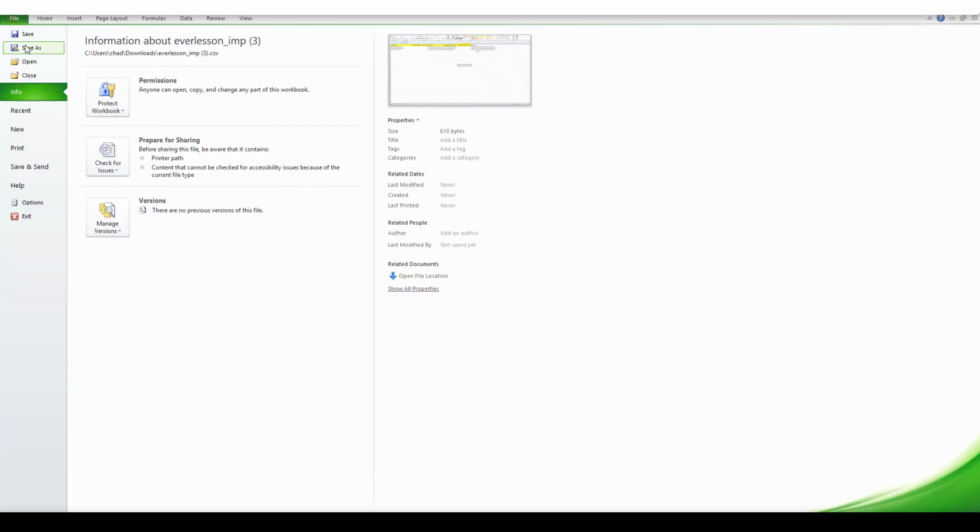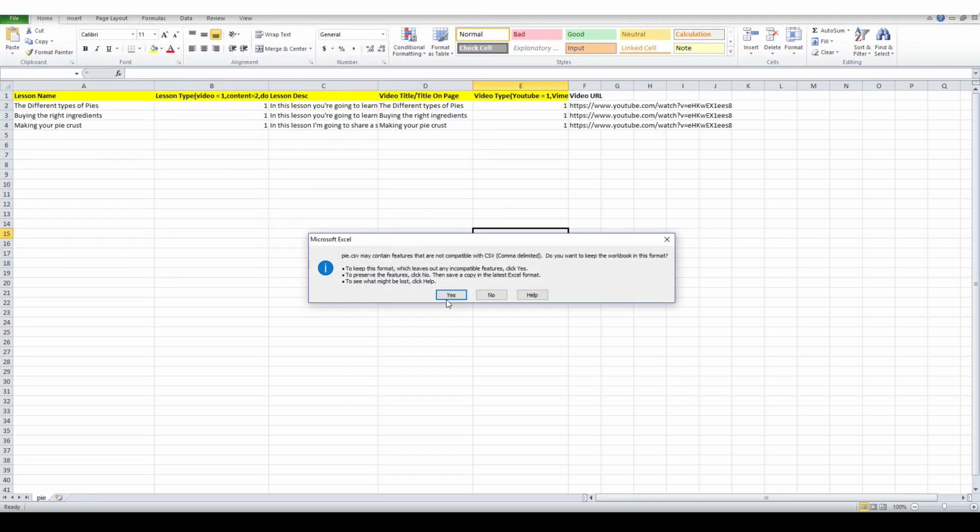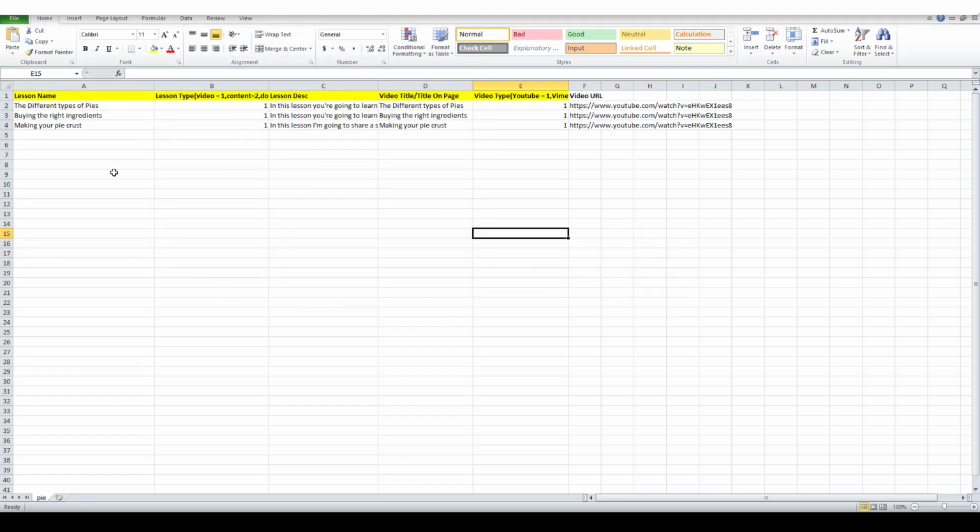So then we're going to come over here. We're going to say File, Save As, and this one I'm going to call Pie CSV. So if you were doing this in a Google Sheet, then what you would do is say download as, and then you would save it, and then watch what happens.